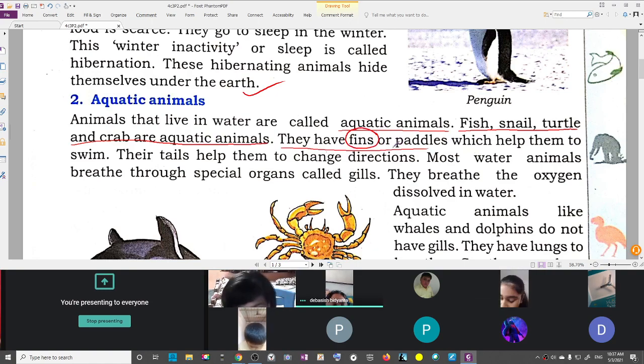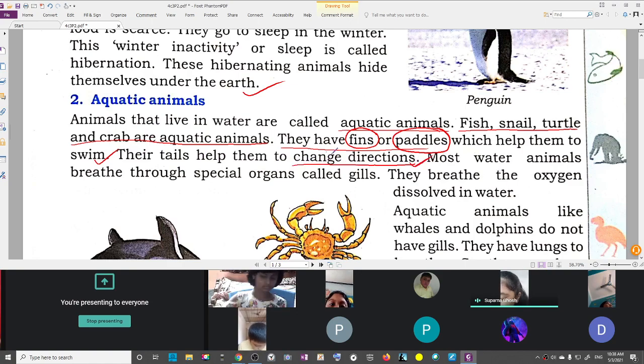Fins or paddles, which help them to swim. Their tails help them to change direction.